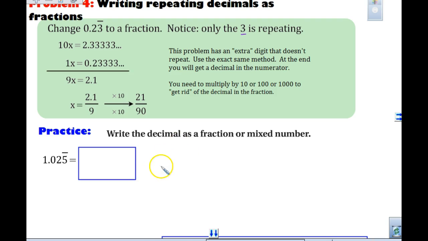So, as we take a look, first thing we are going to do, we are going to write x equals 0.23555, right? Now, when we do this one, it says one number repeats, right? So we should multiply by 10, since 1 repeats. So put a times 10 on both sides. 10x equals, I'm only moving it over one place, right?